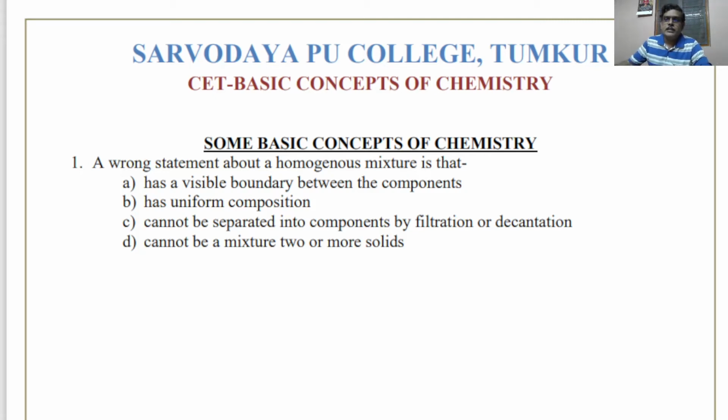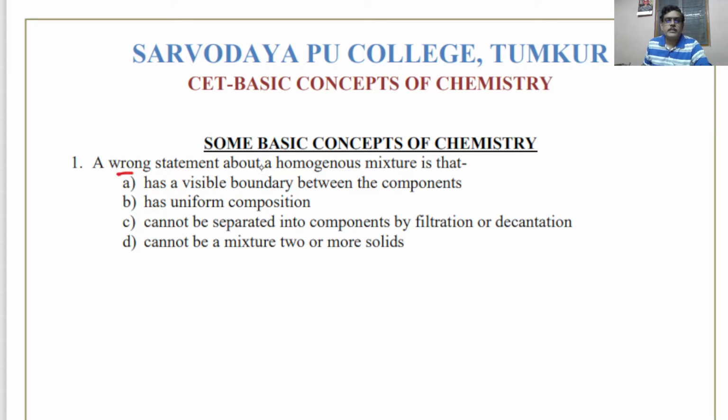Today I will be discussing multiple choice questions on the chapter Some Basic Concepts of Chemistry, that is from first year PUC. It mainly involves stoichiometry, mole concept, laws of chemical combinations and chemical arithmetic. So let's consider the first question.